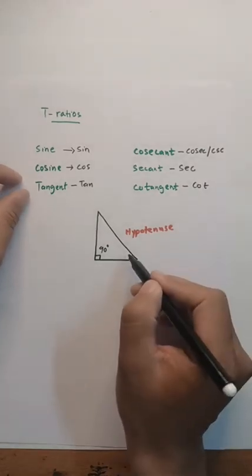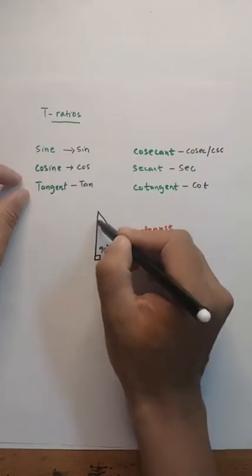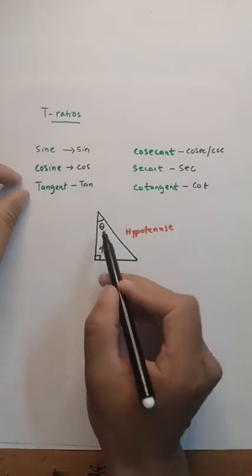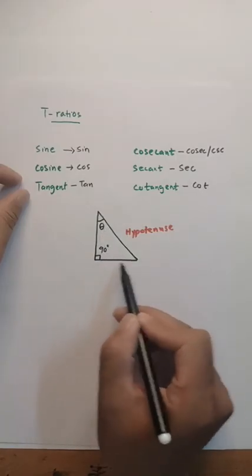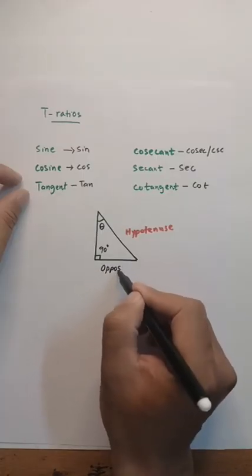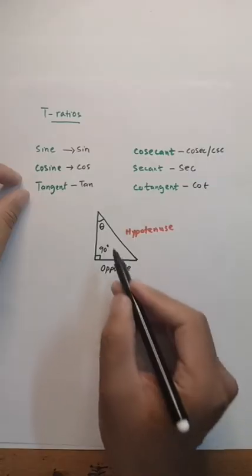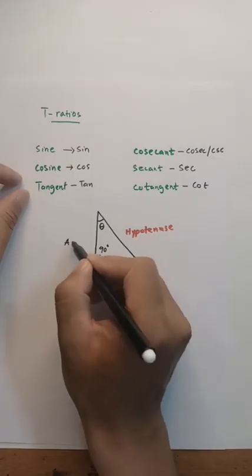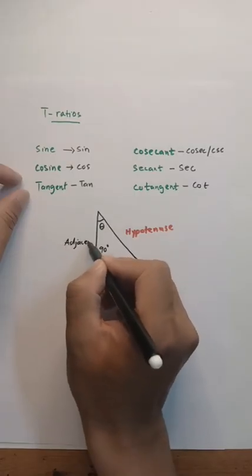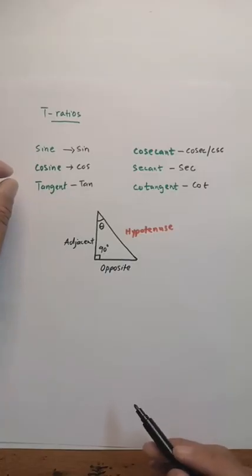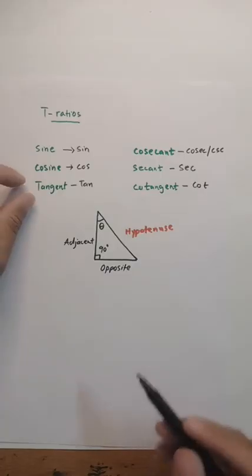Now next thing, angle of reference. If this is my angle theta, then the side opposite to the angle of reference is called opposite, and the third side is called adjacent.